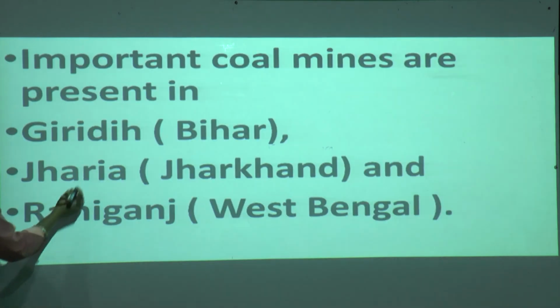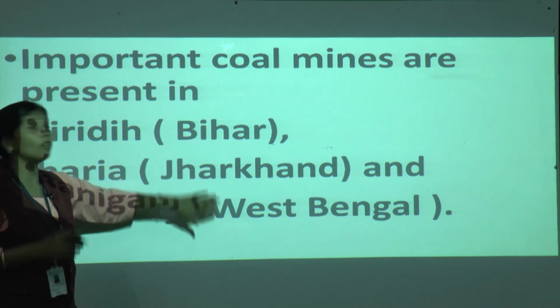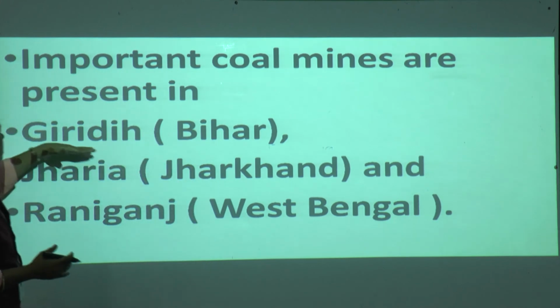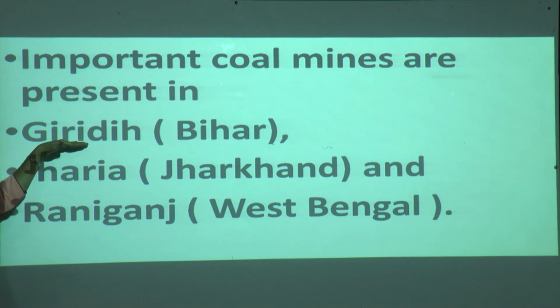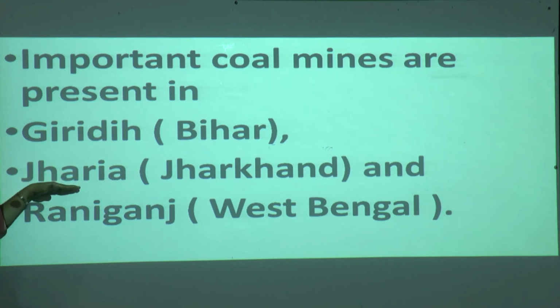And important coal mines are present in Bihar, Jharkhand and West Bengal. Where in Bihar? In Giridih. Students, look here. Giridih, it is in Bihar. In Jharkhand, Jharia and Raniganj. Raniganj, where is it?